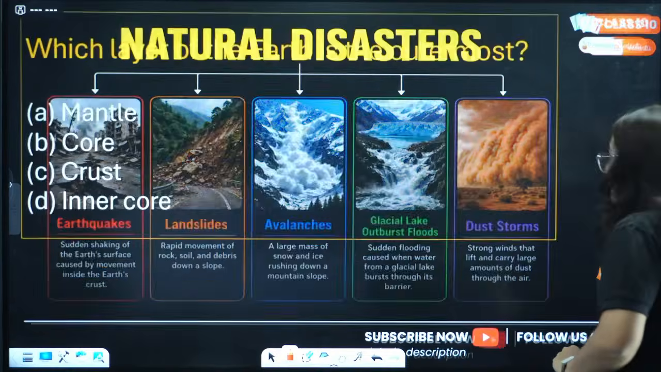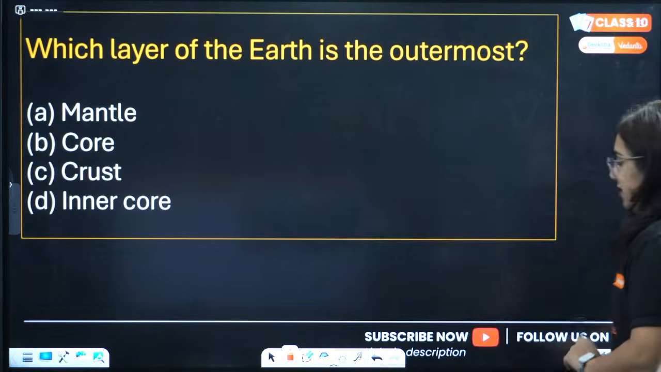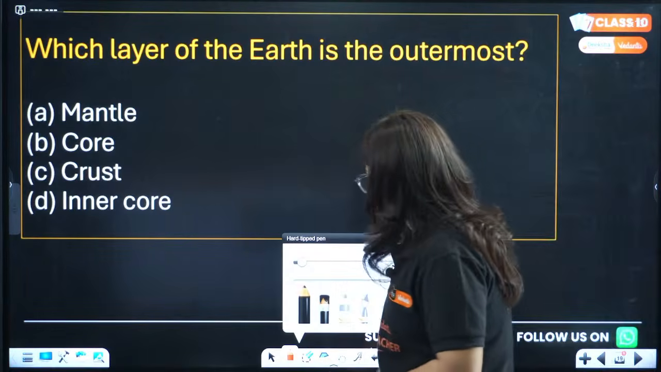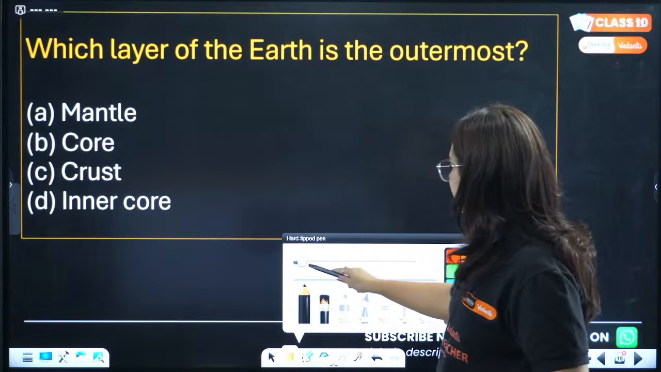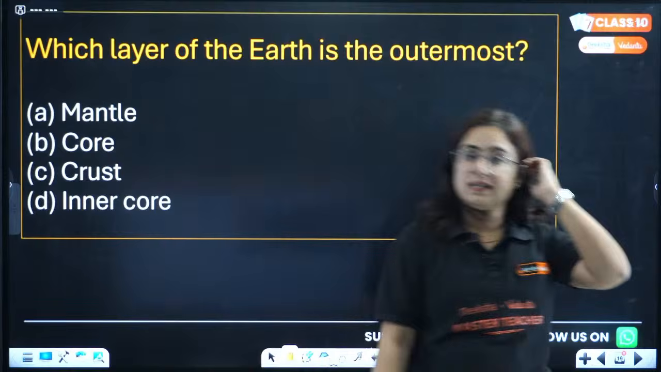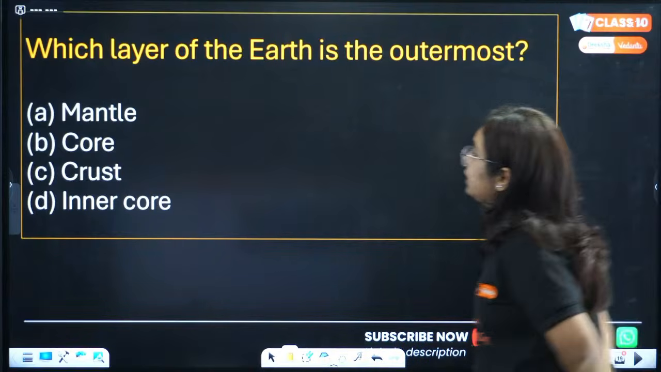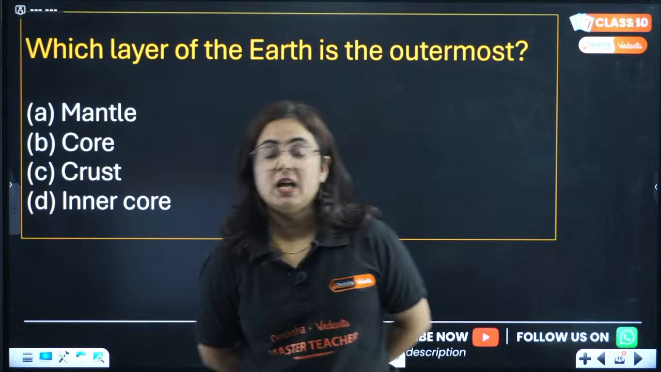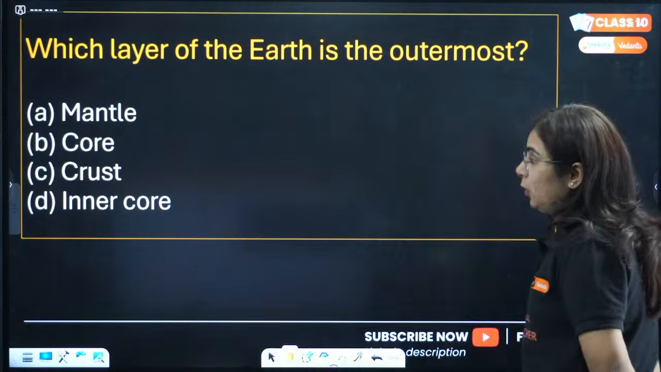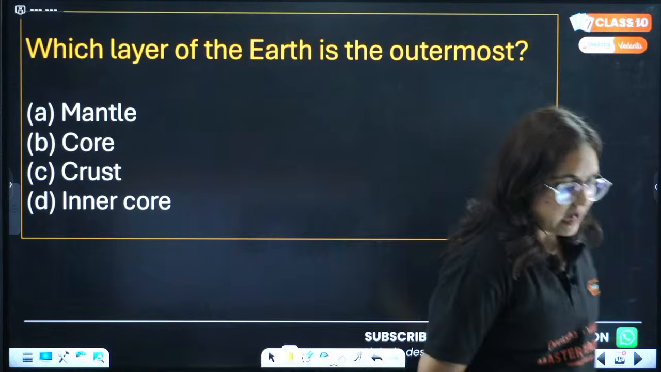Now moving to the first question. Which layer of the earth is the outermost layer? Tell me, easy answer it is. The questions I have put today are quite easy. However, we will complete all the basics of the chapter particularly. So, which layer of the earth is the outermost layer? Is it mantle, core, crust, or inner core? Four options are in front of you.